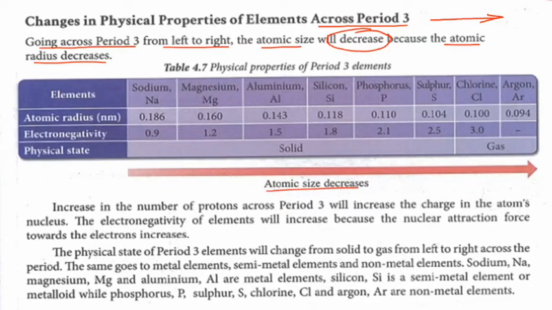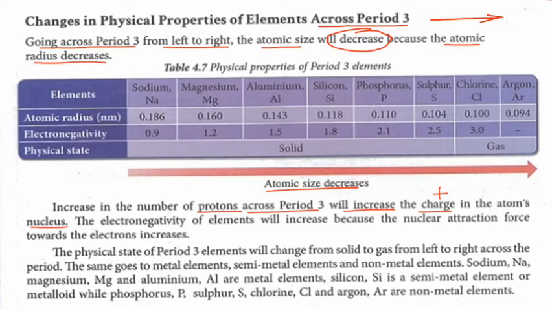Okay, increase in the number of proton. Okay, remember bagaimana penyusunan the periodic table, dia punya arrangement adalah based on the increase in proton number, betul kan? So the increase in the proton number across period 3 will increase the charge, the positive charge in atom's nucleus.